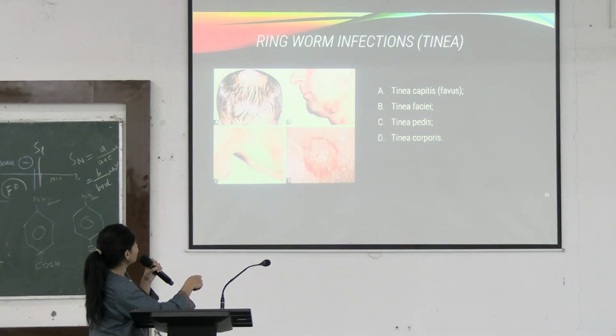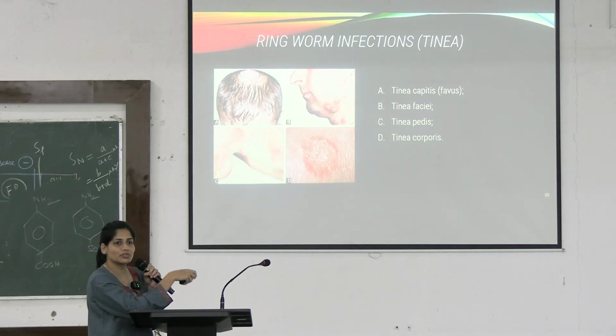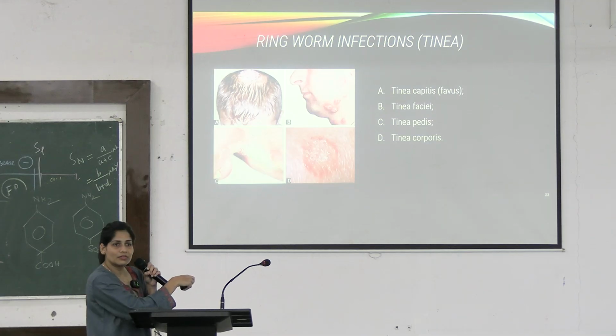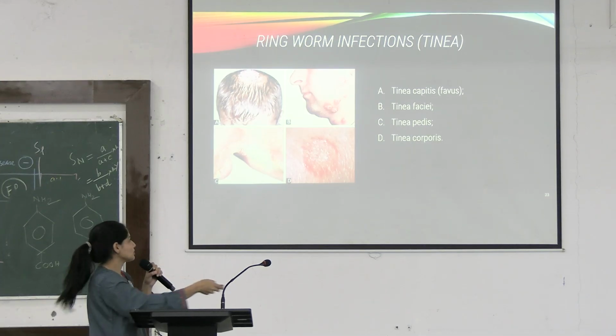What is this first one? This is capitis. So this is tinea capitis. This is tinea faciei. This is in the foot, tinea pedis. And this is on the non-hairy part of the body. So it is tinea corporis. Okay, we talked about these lesions with central clearing. This is the centrifugal pattern of lesion. You can see crusting and you can see central clearing. Okay, this is typical for dermatophytic infection.